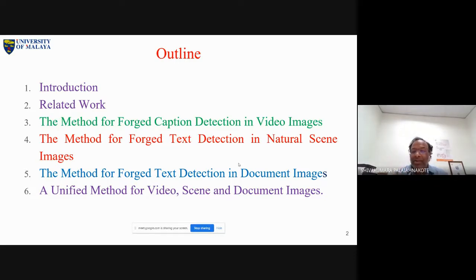Why? Because when the document background is totally white, then it is easy to create a forgery. And when the document is black and white, it is easy to create a forgery. But in the case of natural scene images and video images, the background is totally complex. When the background is complex, it is not so easy to make a forgery.